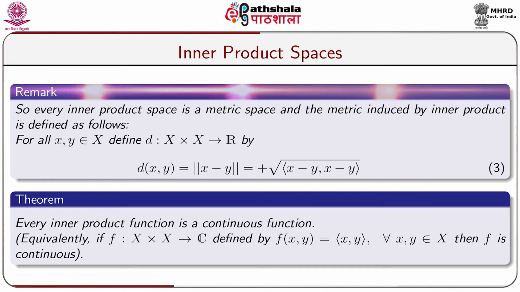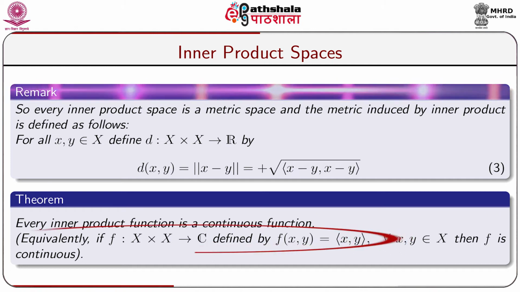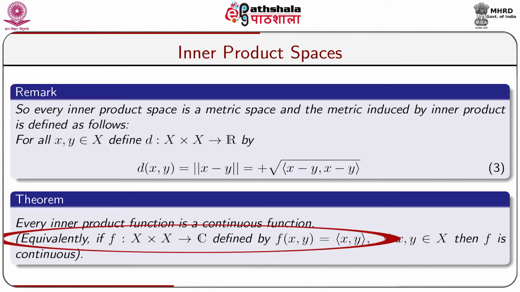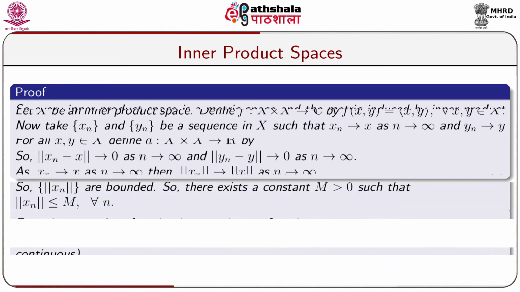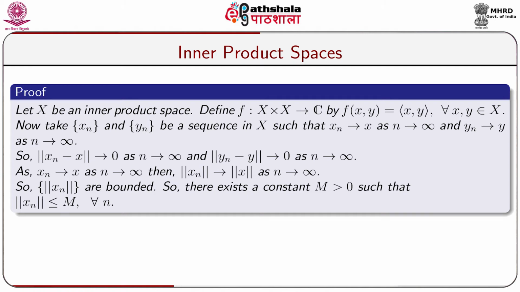Now, we get a theorem: every inner product function is a continuous function. Equivalently, if f is a function from X cross X to C defined by f(x,y) equals inner product x comma y for all x comma y belongs to capital X, then f is continuous. Let capital X be an inner product space, define a map f from X cross X to C by f(x,y) equals inner product x comma y for all x comma y belonging to capital X.